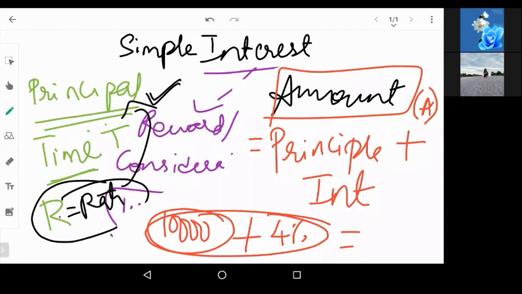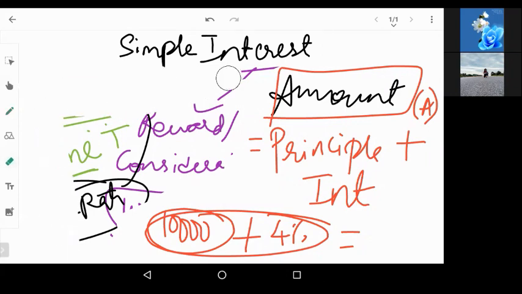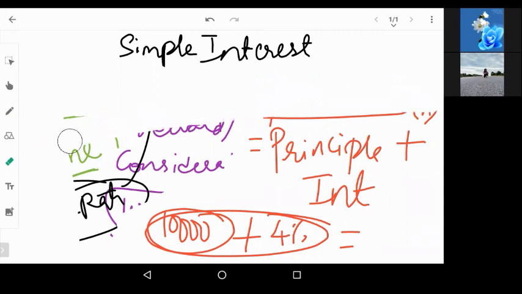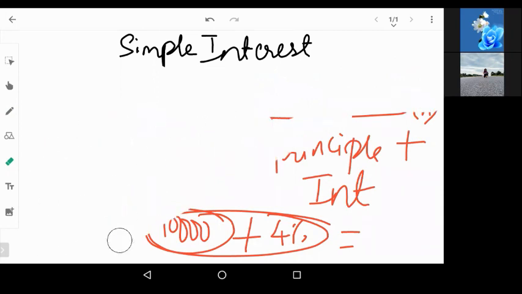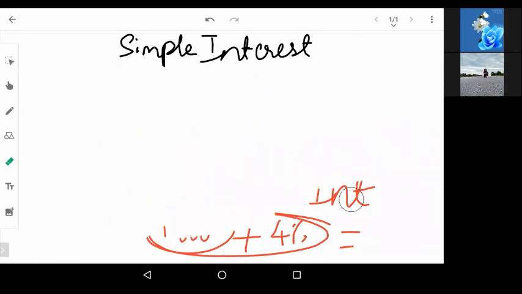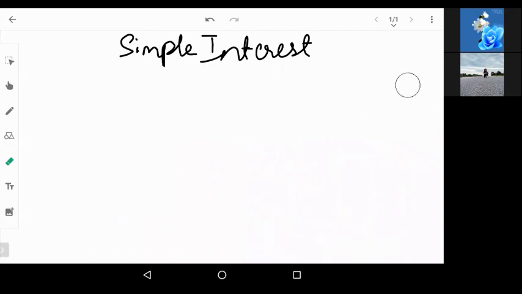Okay. Now let us go to simple interest. Now simple interest, I'm sure you already know the formula PTR by 100. So we are going to use that formula. First, let's define the formula and then we'll be using the formula.